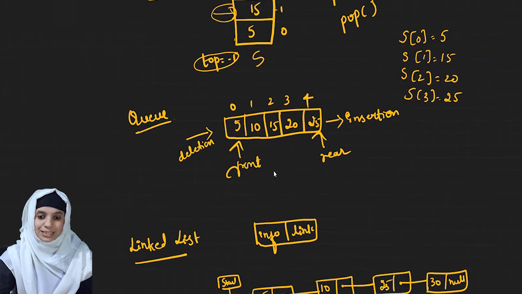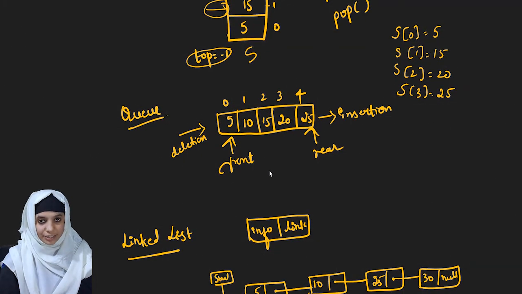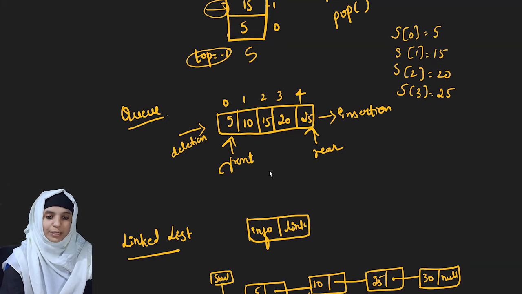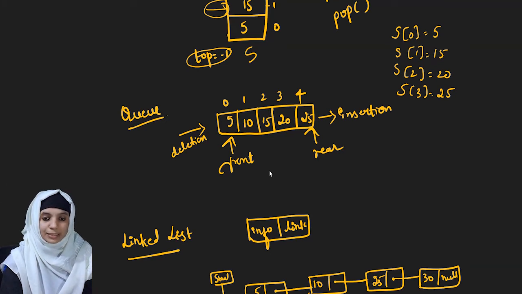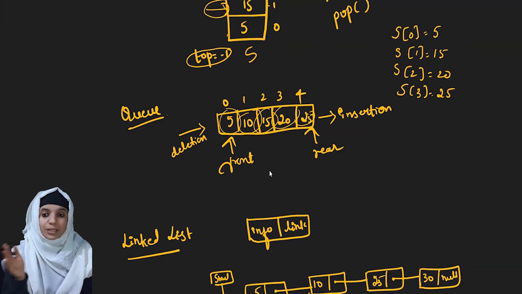Now let's see what is a queue. A queue is a linear data structure in which insertion takes place from the rear end and deletion is done from the front end. We have two ends here. First I have placed 5, then 10, 15, 20 and 25. So I will be placing from the rear end.